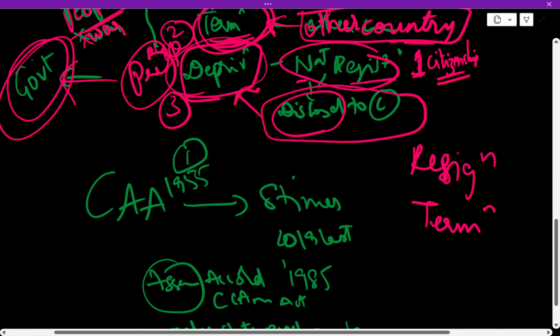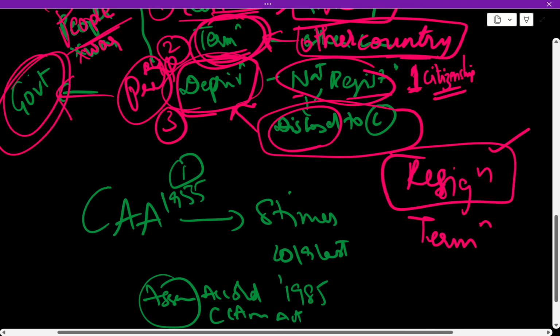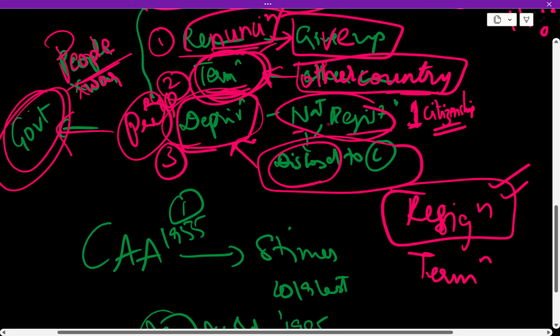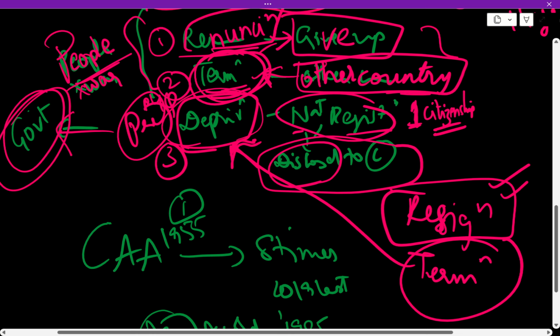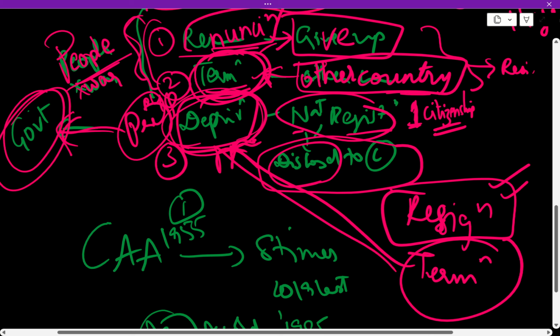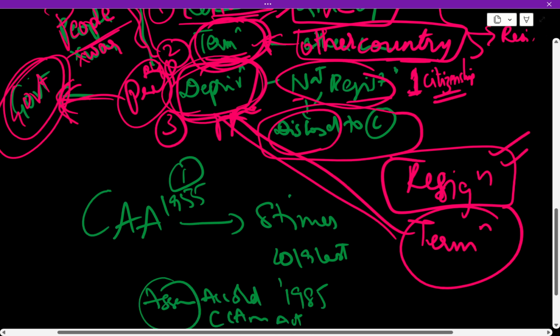It's like resignation and termination. What is resignation from a company? You resign from the company if you don't want the job. That is renunciation. Termination is similar to that. Deprivation is similar to being terminated by a company. You're being removed by a company. That is similar to this. The government removes you. Okay, next.